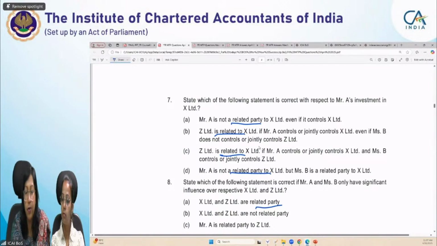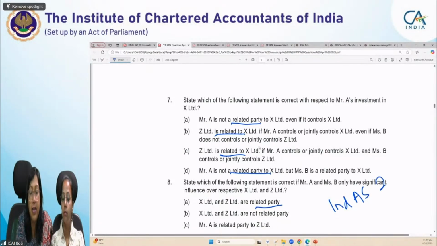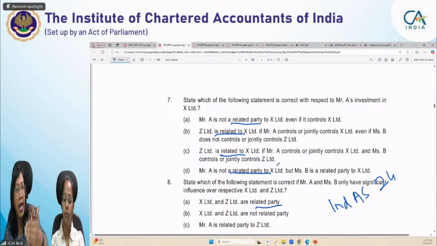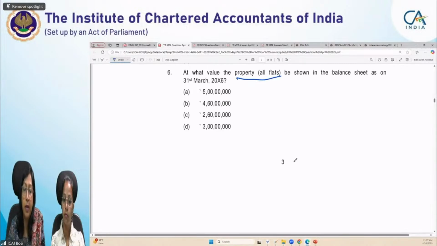Yes, Pratik, good. You understood my question. So the standard which should come to your mind is Ind AS 24, that is on related party. Okay. So two questions, both are related to related parties. So we are having two scenarios. You get an understanding that there will be two scenarios. One may be on property and another on related party.